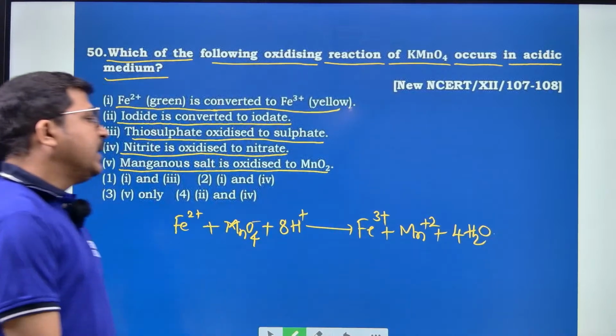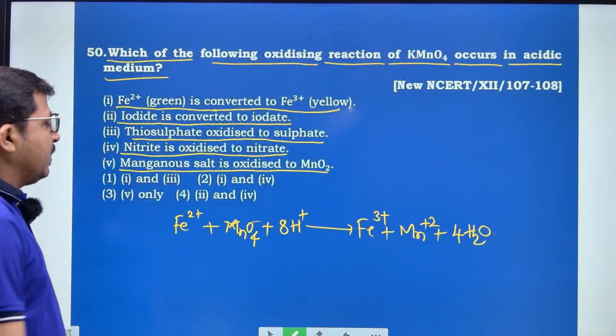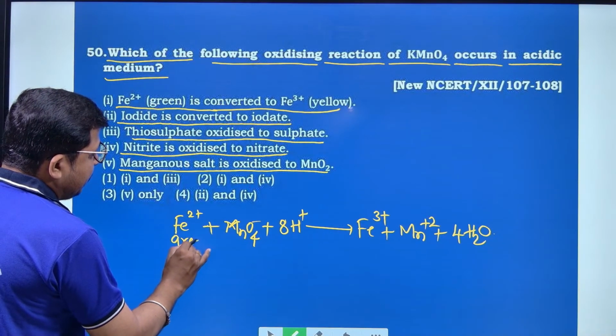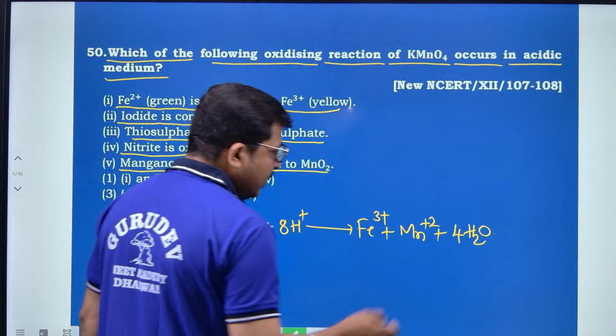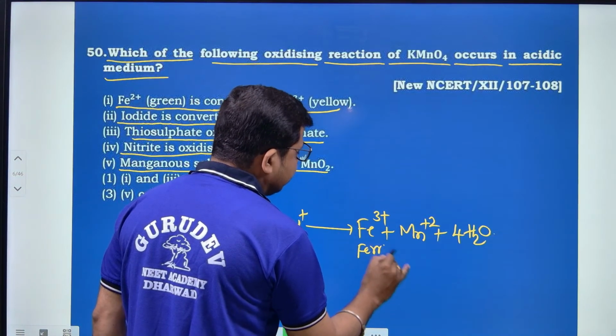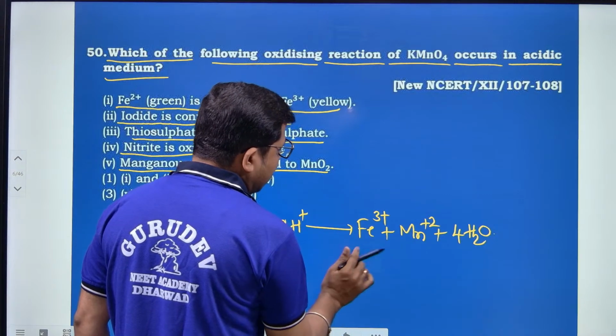This is the reaction that takes place in the first one. So this is green colored ferrous iron converted into ferric, which is in yellow color.